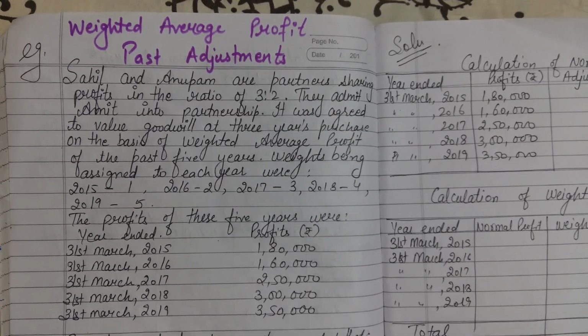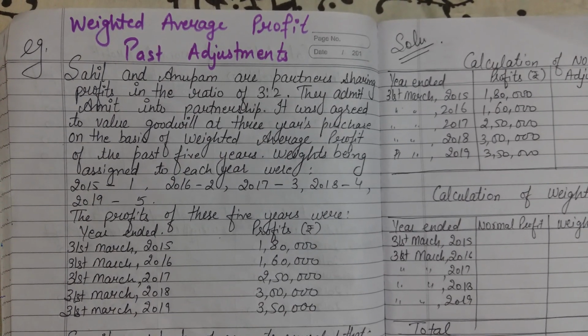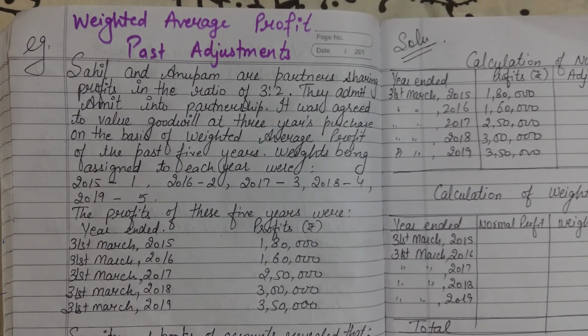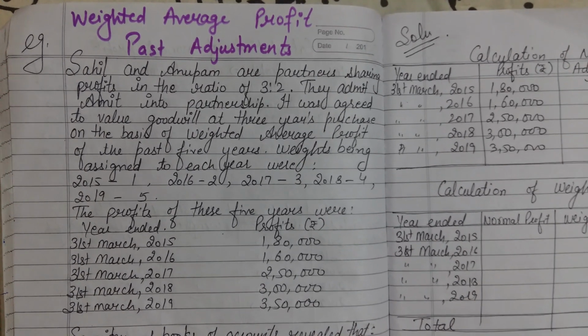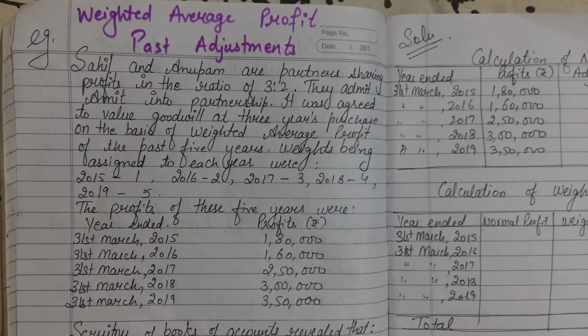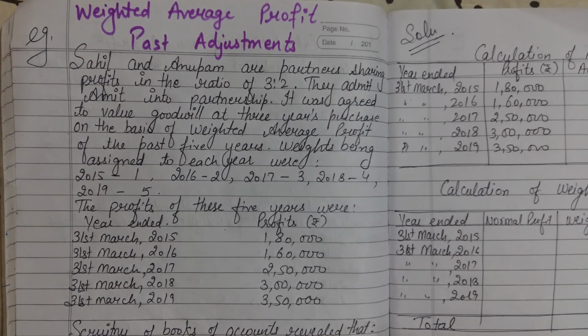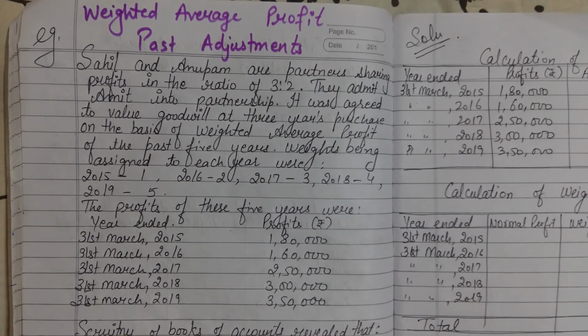Welcome back, everyone. We are now going to do the weighted average profit method with the past adjustments. We had already done one example. Now, this is another example which has some difficult points. So, consider it carefully and try to understand the different points of it.